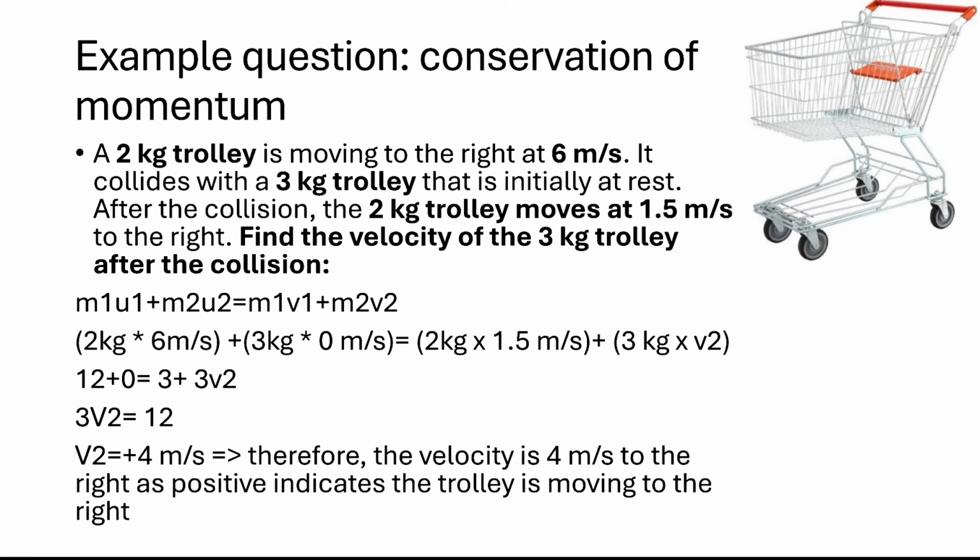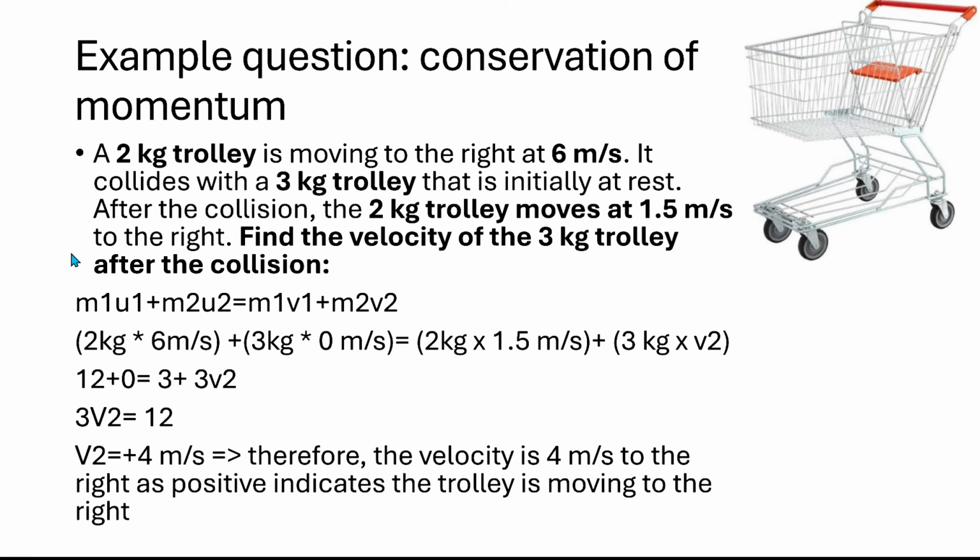Again, we can say m1u1 plus m2u2 equals m1v1 plus m2v2. The 2 kg trolley is m1 and it's moving to the right, so it's times plus 6 meters per second. The second one is the 3 kg trolley, which is at rest, so it's moving at 0 meters per second. Then the 2 kg trolley after the collision moves at 1.5 meters per second to the right. That's positive again, and the mass of the 3 kg trolley will not change. So we have to find v2.